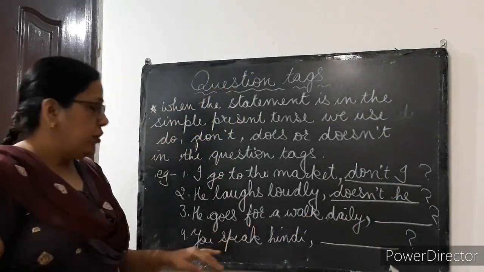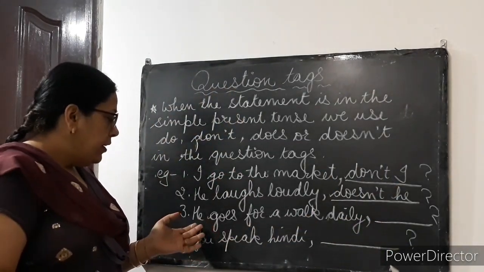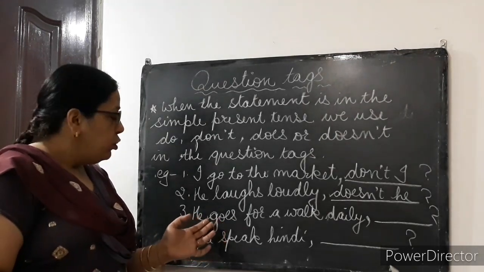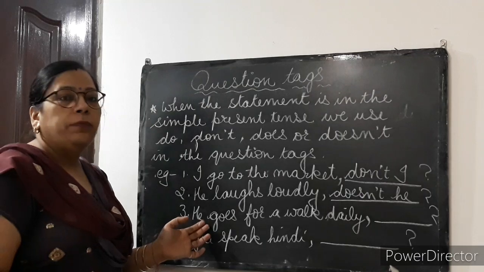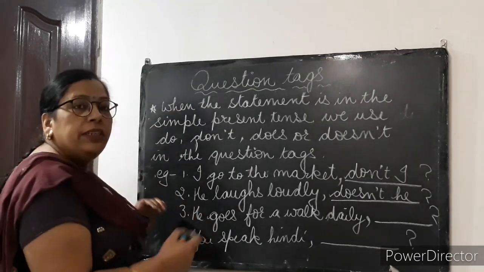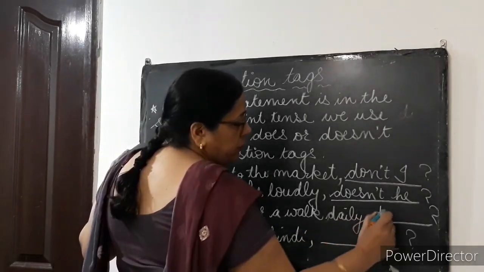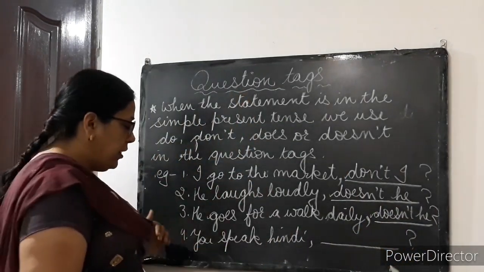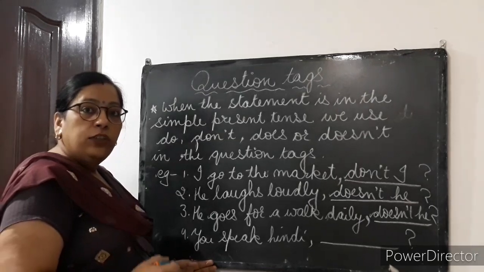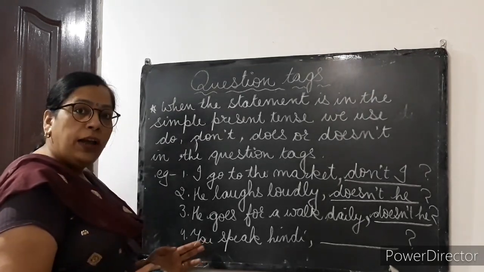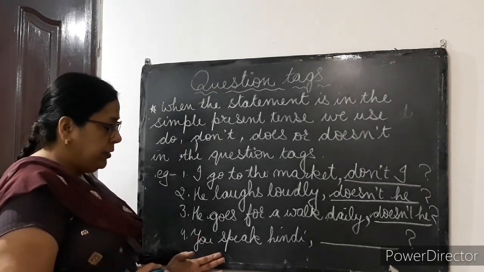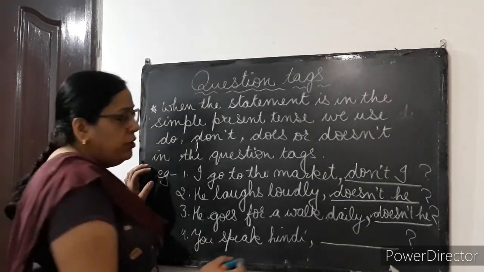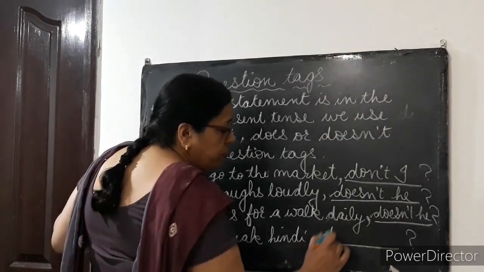He goes for a walk daily. So then again see he, this is simple present tense, he does. So it will become doesn't he. You speak Hindi. You will take do. So do will become don't you, because it is a positive statement. So the question tag will be negative. It will be don't you.